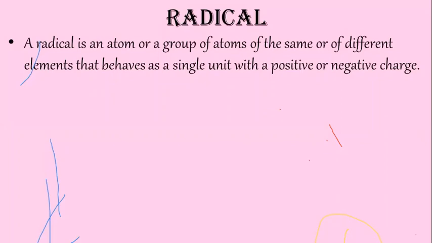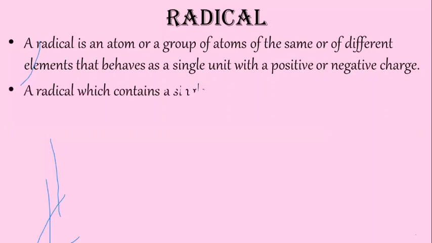If it is a group of atoms, then they should behave as a single unit. Whether it is an atom or a group of atoms, they must carry either a positive or negative charge. Is that clear? We have already learnt about radicals.